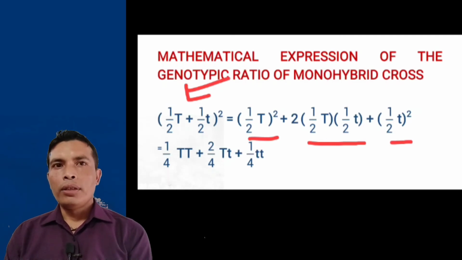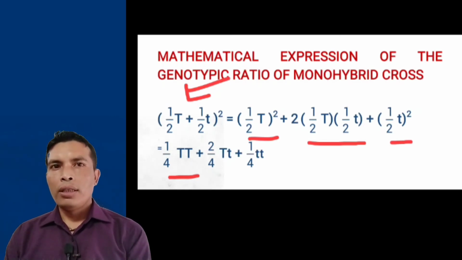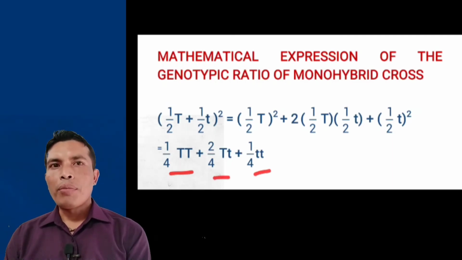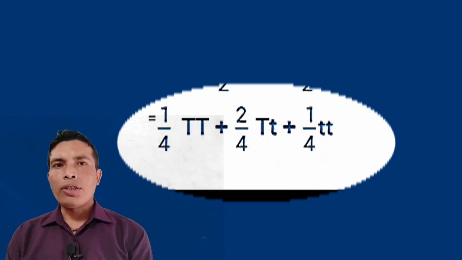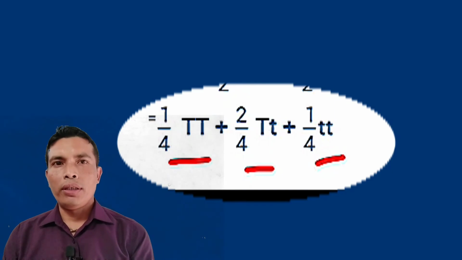When 1/2 is squared, we get 1/4. When T is squared, we get capital T twice. Then 1/2 can be written as 2/4. So we write 1/4 TT plus 2/4 Tt plus 1/4 tt. So out of 4, 1 is TT. Out of 4, 2 are combinations of capital T and small t. Out of 4, 1 is small t small t.